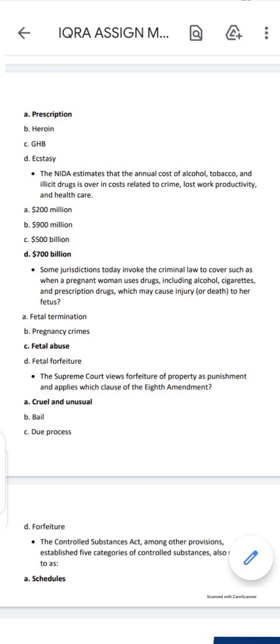The NIDA estimates that the annual cost of alcohol, tobacco, and illicit drugs, including costs related to crime, lost work productivity, and healthcare, is over $700 million. Some jurisdictions today invoke the criminal law to cover cases such as when a pregnant woman uses drugs, including alcohol, cigarettes, and prescription drugs, which may cause injury or death to the fetus. It is fetus abuse.